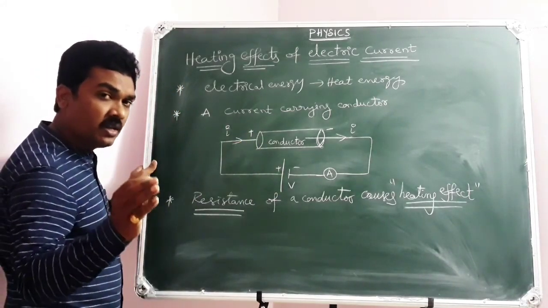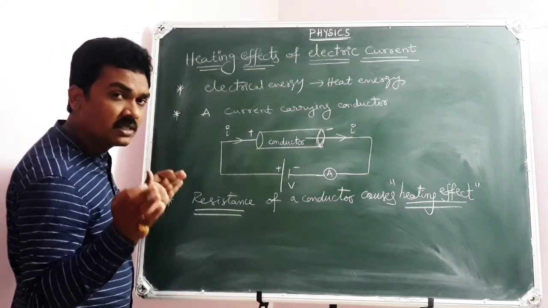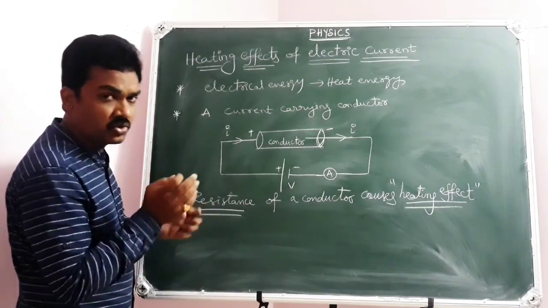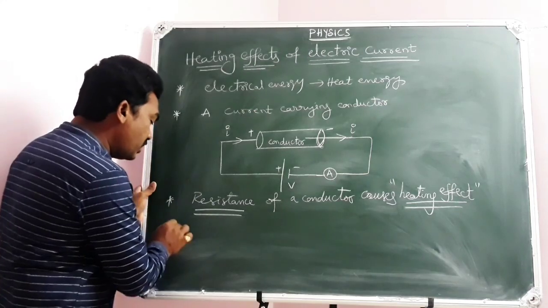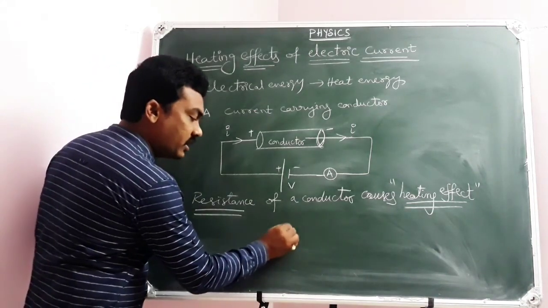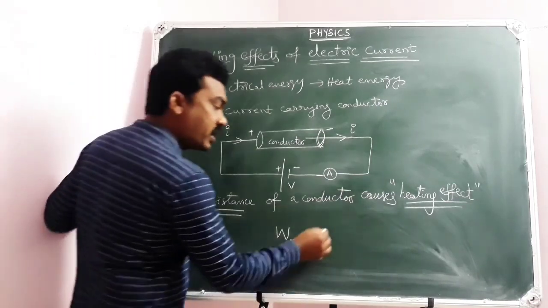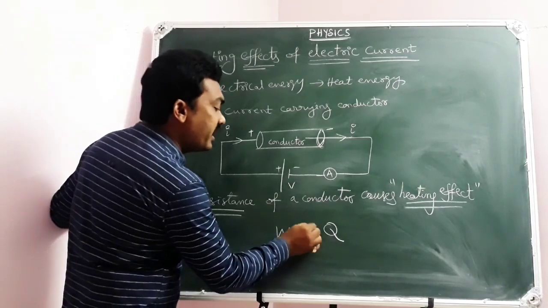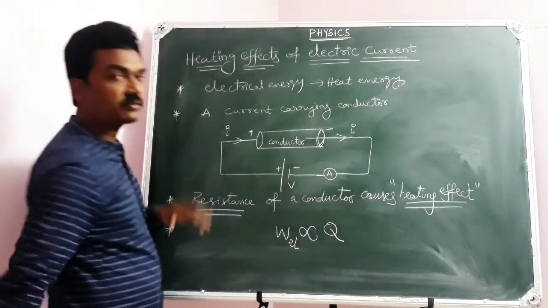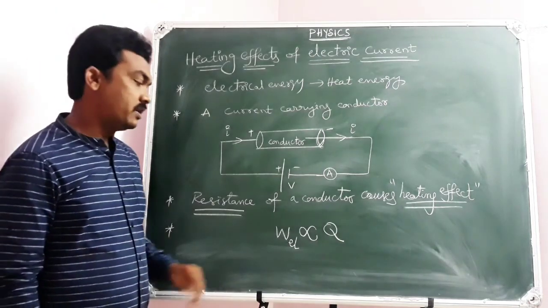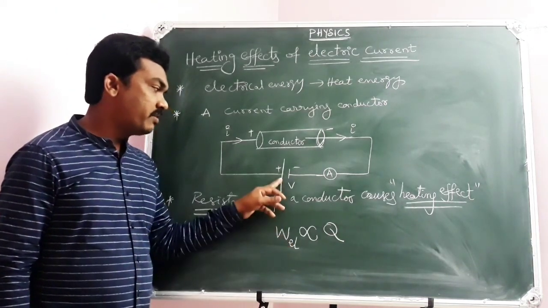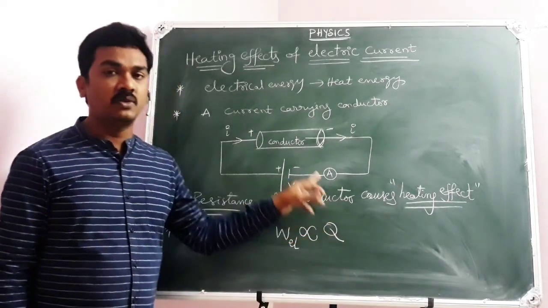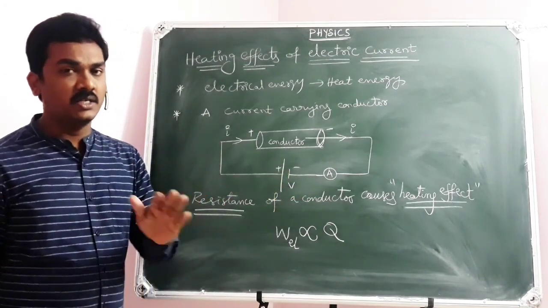That is the reason there is some mathematical analysis between the electrical work done and the heat energy produced. If W is the amount of electrical work done, and Q is the amount of heat energy produced in a current carrying conductor, they will be directly proportional. I repeat, the amount of electrical work done by the cell or battery will be directly proportional to the amount of heat energy produced in a current carrying conductor.